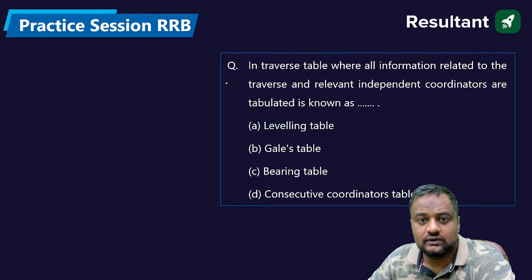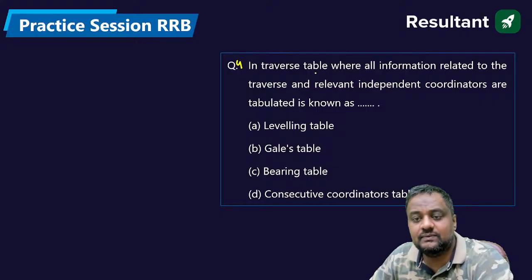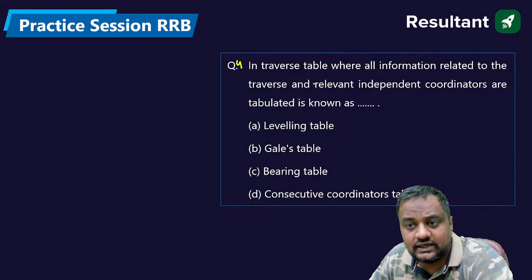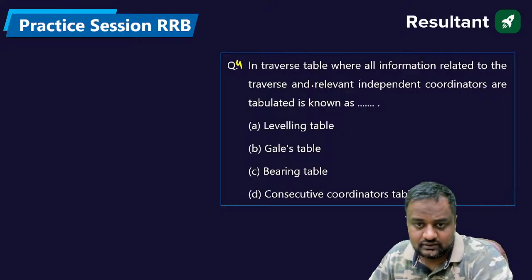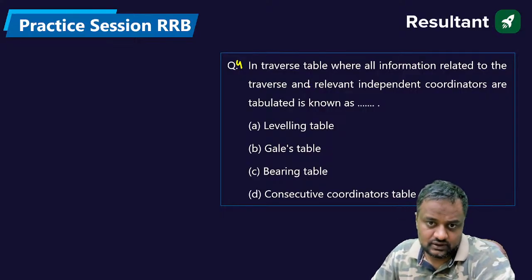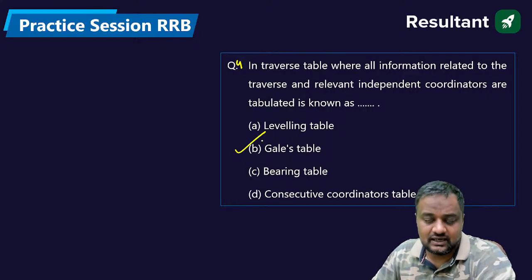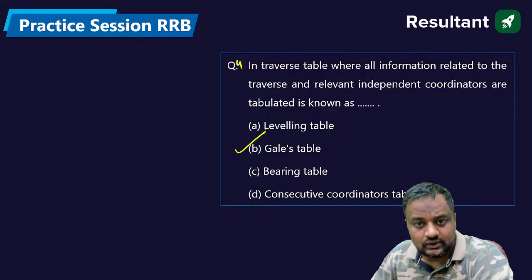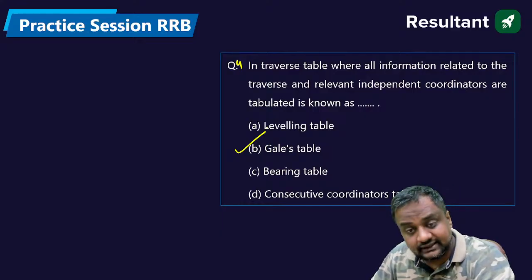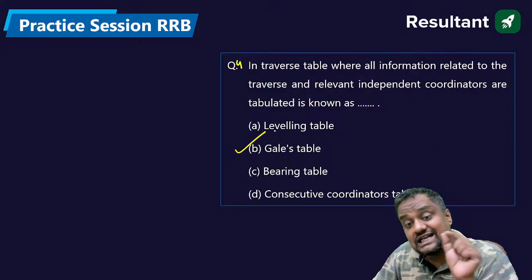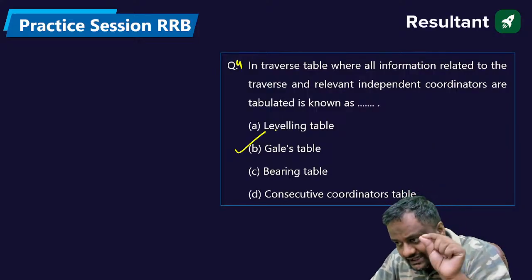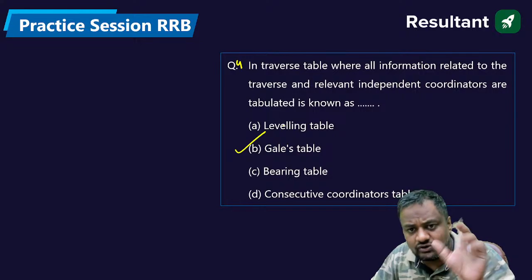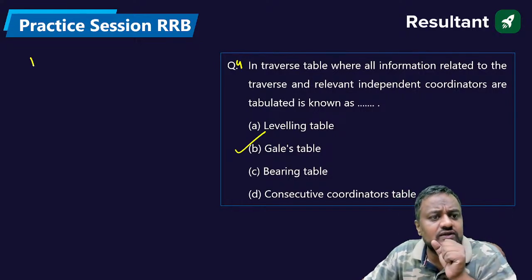Question number 4. In a traverse table where all information related to the traverse is relevant, independent coordinates are tabulated in which of the following? Guys, Gale's traverse table gives the details of the traverse like included angle, fore bearing, back bearing, corrected fore bearing, corrected back bearing, and the ultimate aim of Gale's traverse table is to find out the independent coordinates. What is the difference between independent coordinate and consecutive coordinate?